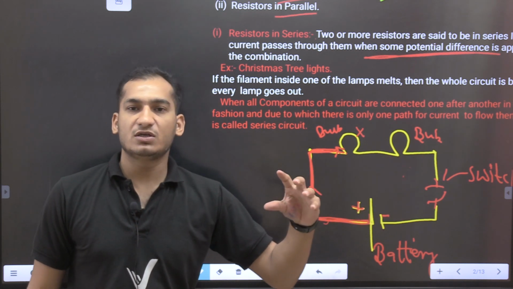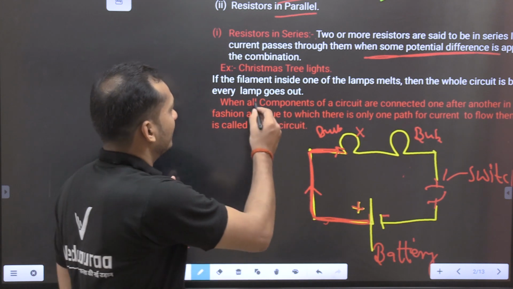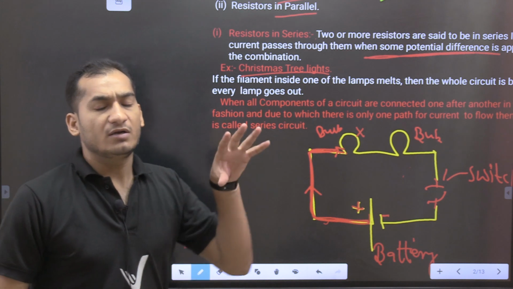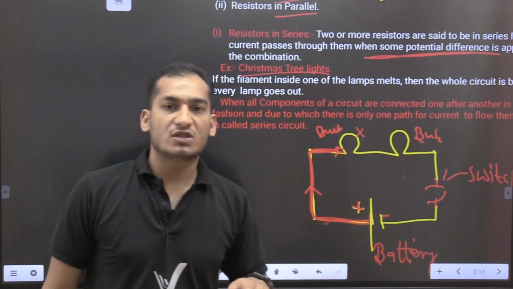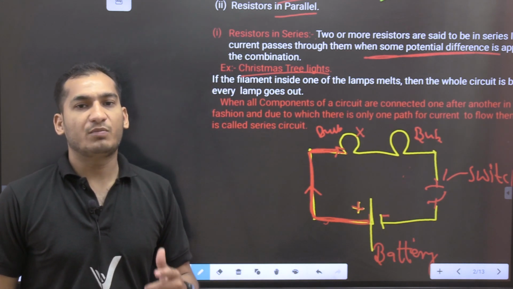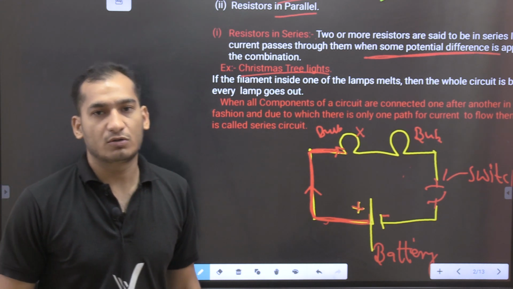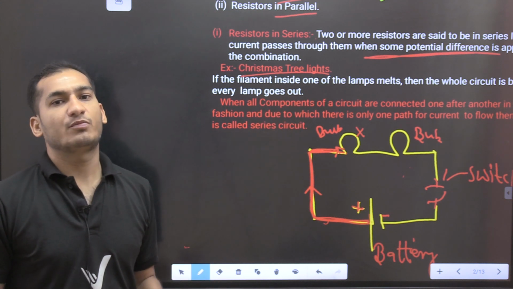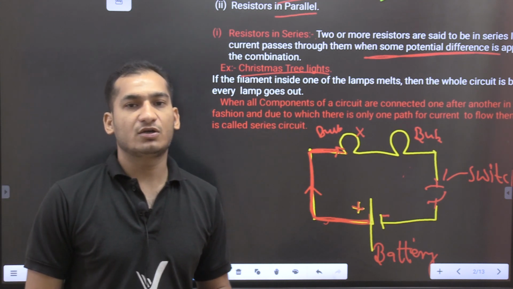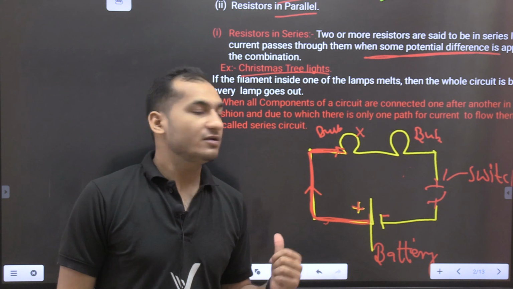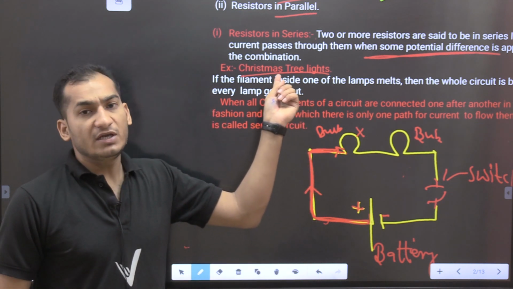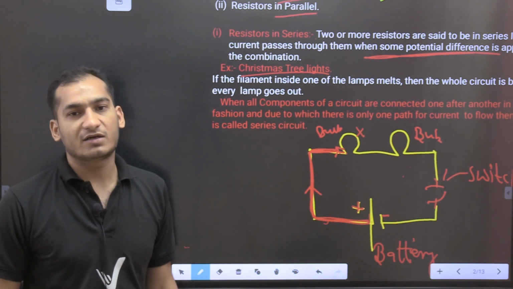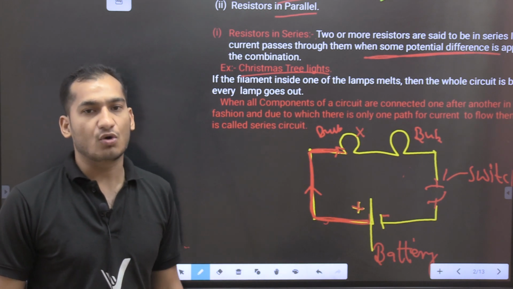Understood? The Christmas tree is the best example. When many bulbs are connected in the same circuit, and if one bulb is fused, then the other bulbs also do not glow. In a Christmas tree, you see there are many different colored bulbs which are connected in one circuit only.